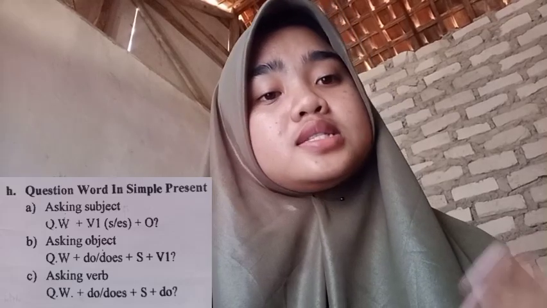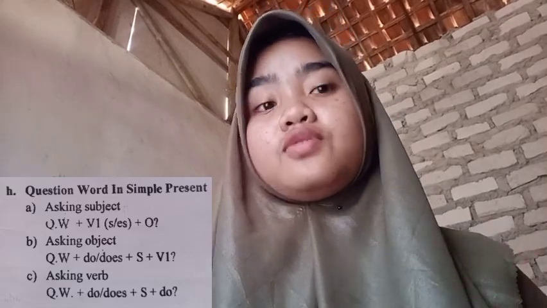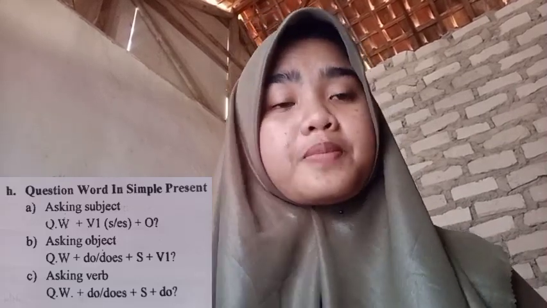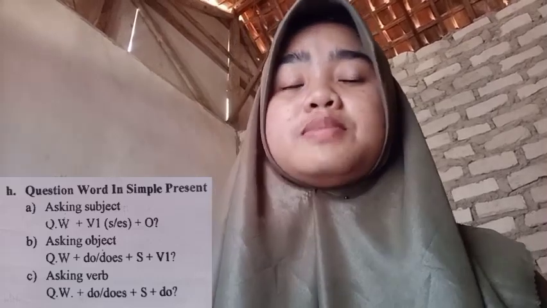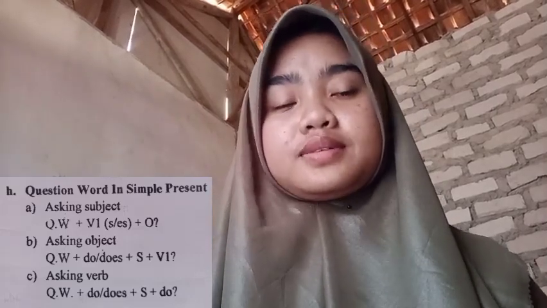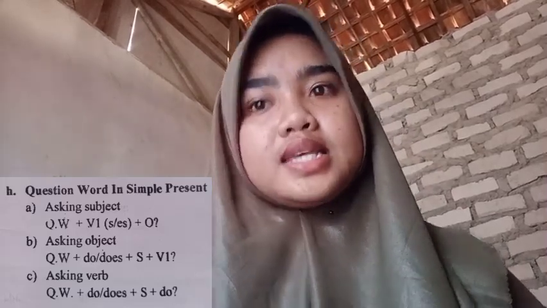And the last is for asking about the verb. The formula is question word plus do or does plus subject plus do plus question mark. Example, what does she do?